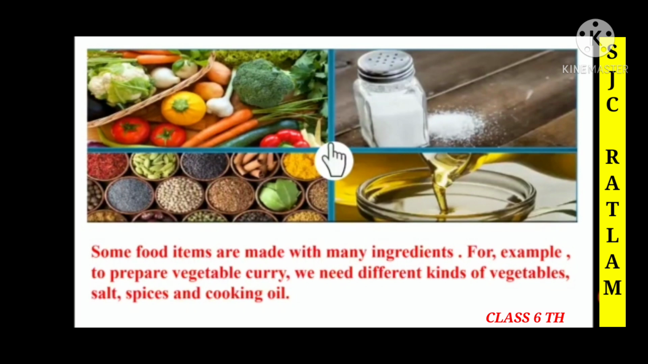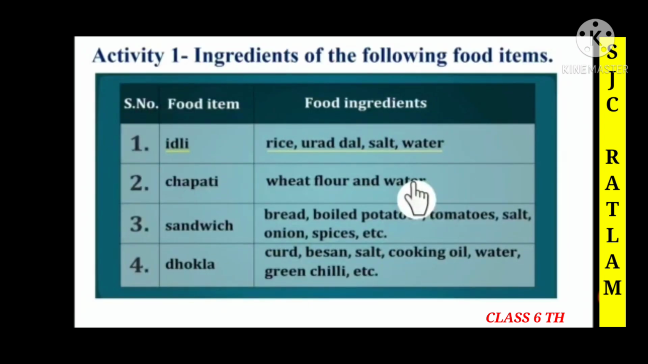Children, here we can see the food items made with many ingredients. For example, for vegetable curry we need many different types of vegetables, then different types of spices, salt and oil. With the help of these ingredients we are able to prepare the vegetable curry. Now children, here we are going to discuss activity 1, that is the ingredients of the following food items.